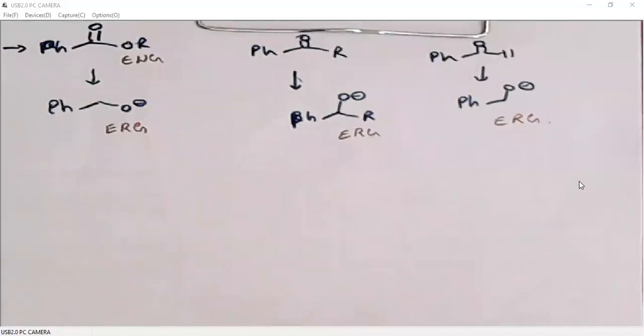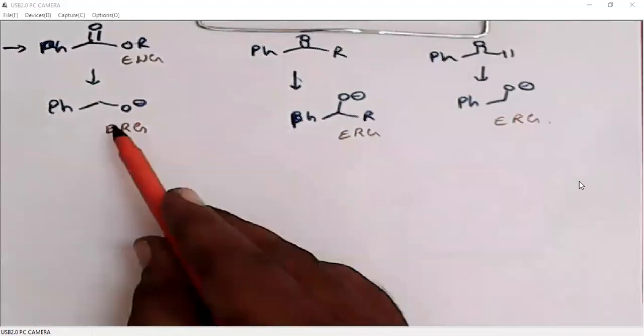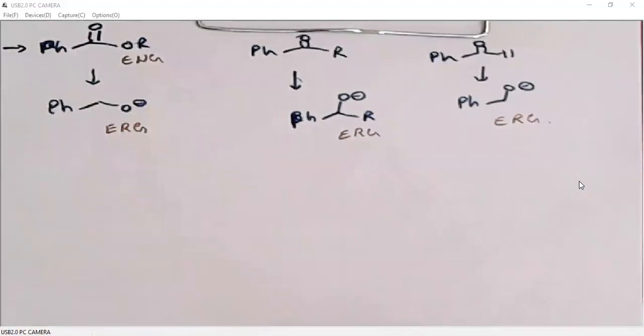So the ester will first undergo reduction to alcohol. Now it is an electron releasing group. So according to the electron releasing group, Birch reduction will take place.